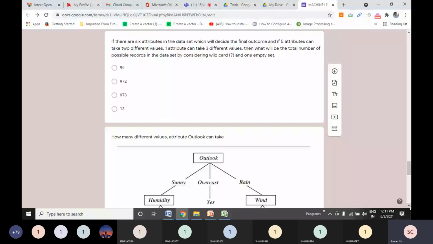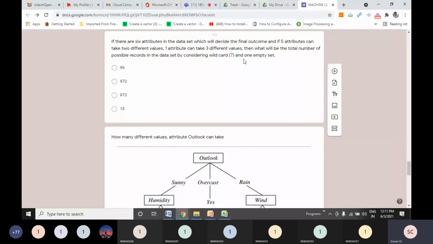empty set? In our childhood, maybe in your 10th class, 9th class, you might have studied set theory. One basic fundamental point is, in a set, let us say there are 5 elements, what is the size of the set? We will also include an empty set in it. So 5 plus empty set, total 6 is the size. I hope you remember that. Empty set will also be counted. So I am asking you to count empty set also. Now wild card should be considered.